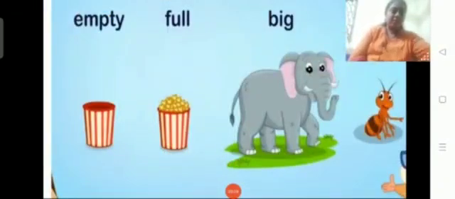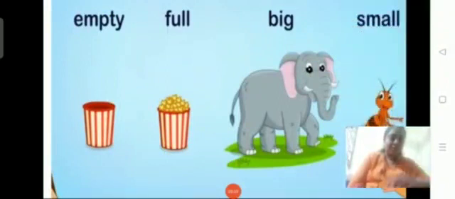Yes, here children, if you observe in this picture, empty, full, big, small. All these words are telling how the objects are. The first is an empty box, right? In the next, it is full of popcorn. In the next picture, you can see a big elephant. And in the last picture, you can see a small, tiny little ant. So here, all these words are describing how the things are.